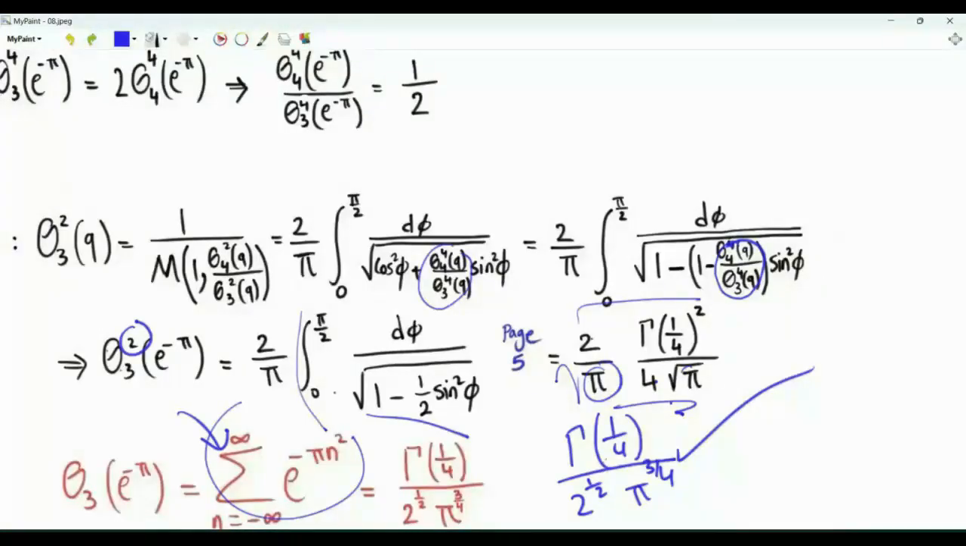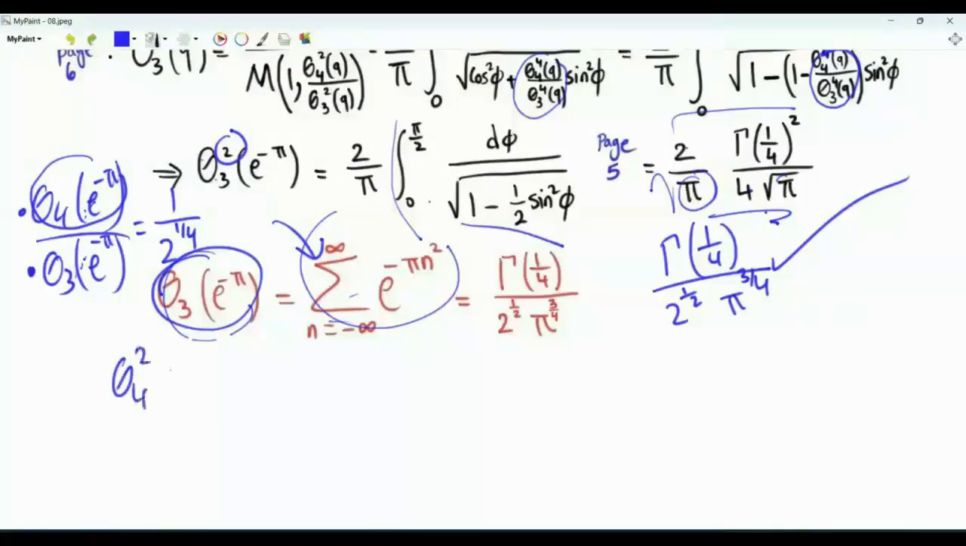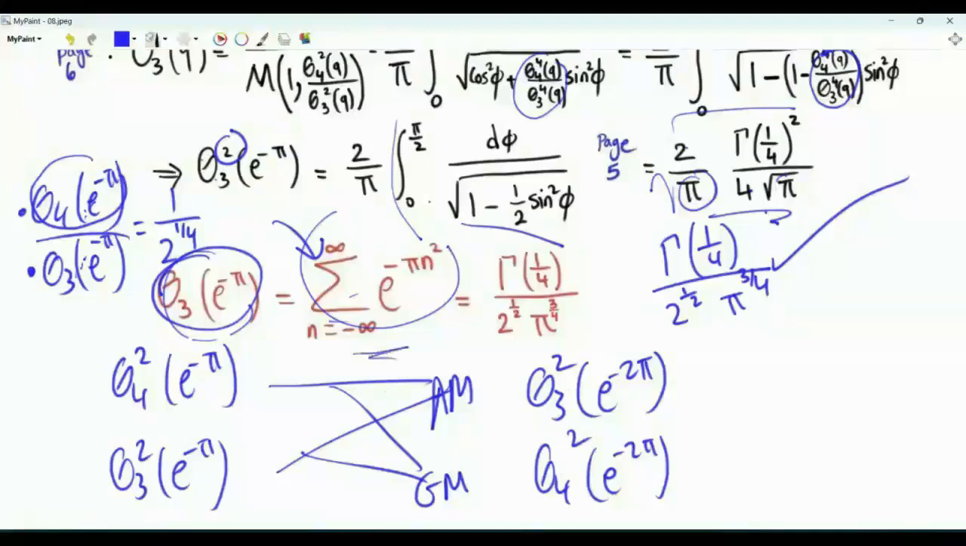In addition to this result, we actually have a family of results. If we know this, we know that theta 4 of e to the minus pi divided by theta 3 of e to the minus pi is equal to 1 over 2 to the power 1 over 4. Now we know theta 4 of e to the minus pi, which is this sum but with minus 1 to the power n. Knowing these two, we know their squares. And knowing their squares, we can compute the arithmetic mean and the geometric mean. We can obtain theta 3 of e to the minus 2 pi and theta 4 of e to the minus 2 pi. Those are sums that look like this, but rather than having e to the minus pi n squared, we have e to the minus 2 pi n squared, and so on.